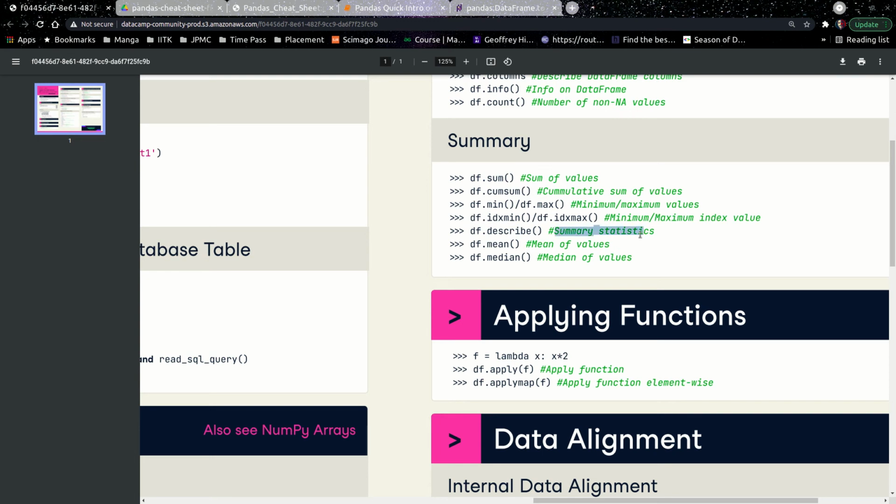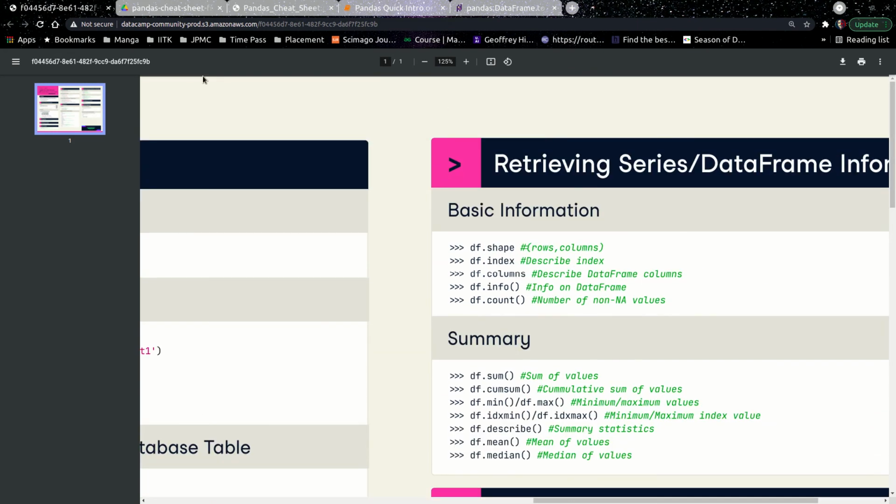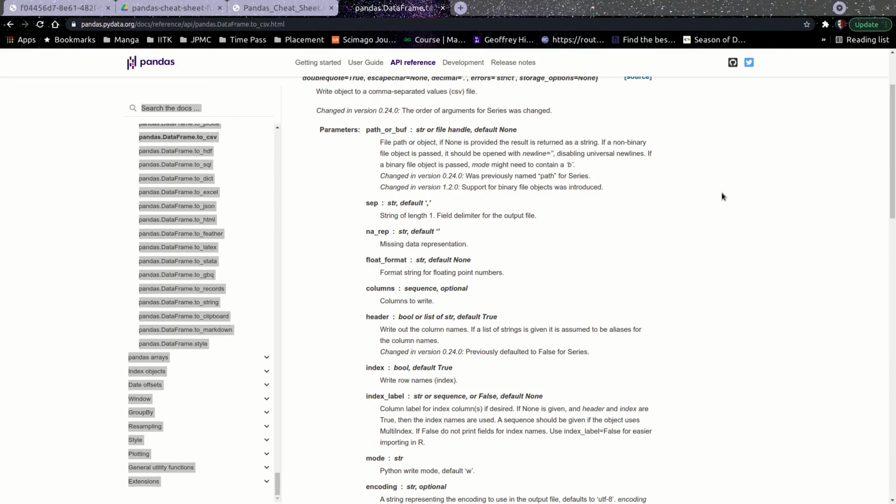This gives you summary statistics for the whole data frame. This is very important, right? df.mean, df.median, these are also used very frequently.